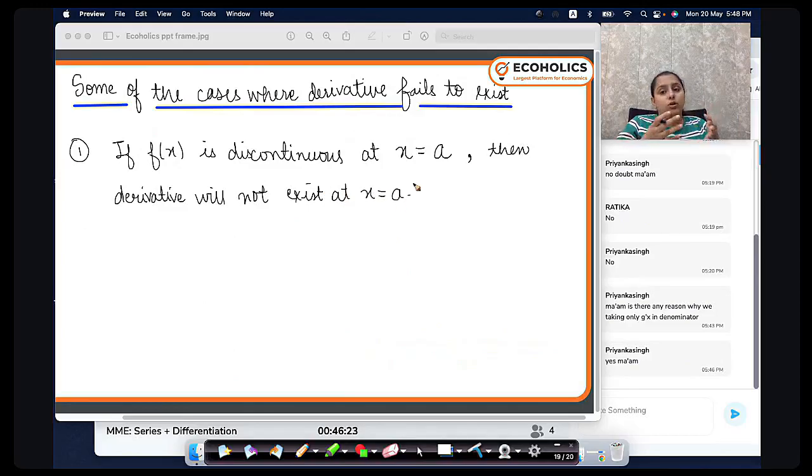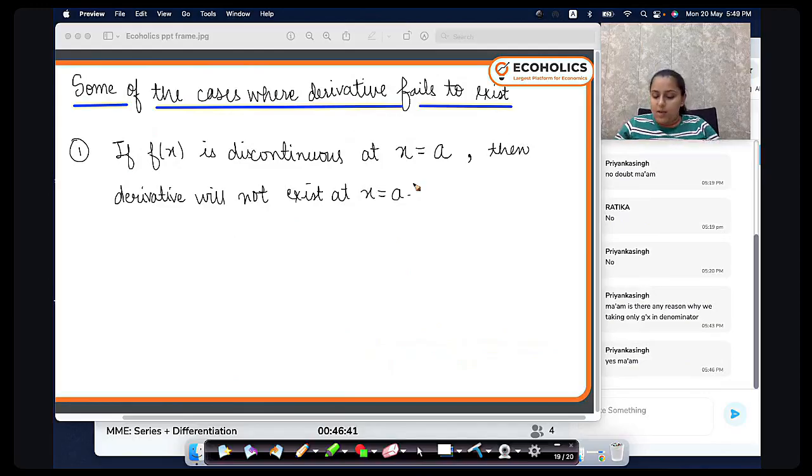जहां पे discontinuity है, make sure, a very common mistake which everyone makes is they say function is discontinuous, you cannot find out derivative. ऐसा नहीं होता. The point where there is the discontinuity, वहां पे the derivative does not exist.